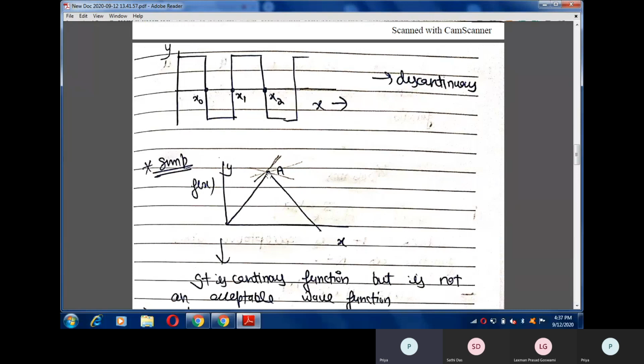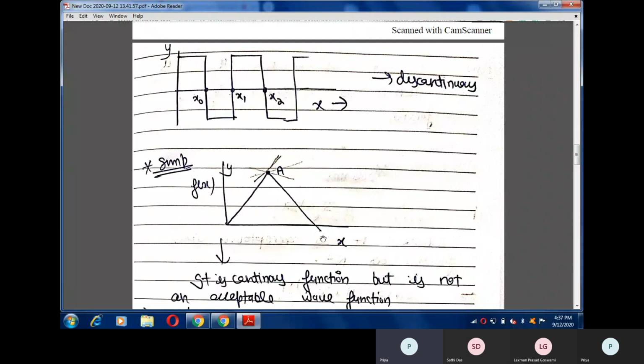Because, see carefully at point A. At point A, if I find the derivative of this function, that is df by dx, the derivative is not defined. As we all know, the derivative is just the slope at that point. So I can draw the slope like this, and like this. It means we can't define the slope of this wave function at the point A.